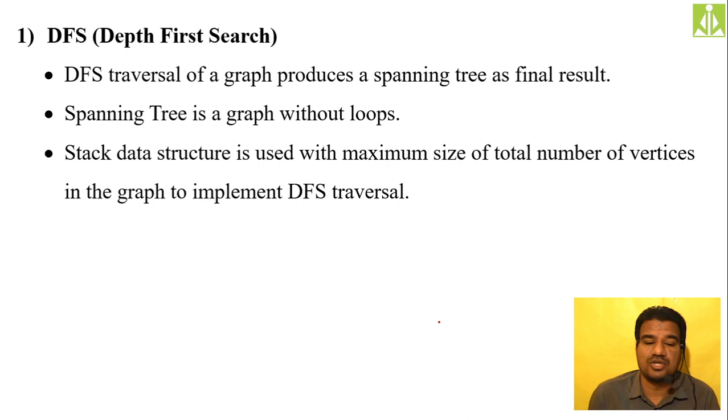To perform this traversal technique, we make use of a stack. After performing this traversal technique, what you get as the output is a spanning tree. A spanning tree is nothing but a graph without any loops. Simply we remove all the loops from your graph to get the spanning tree. So the conversion process itself gives you the traversal technique. A stack data structure is used with maximum size of the total number of vertices present inside your graph.